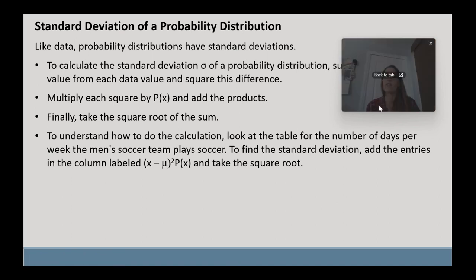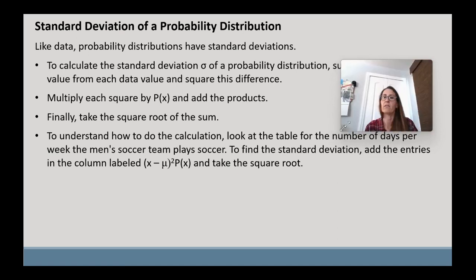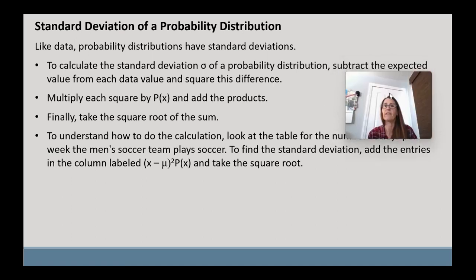So now we're going to do standard deviation. I'm going to see if I can make my face as small as I can.